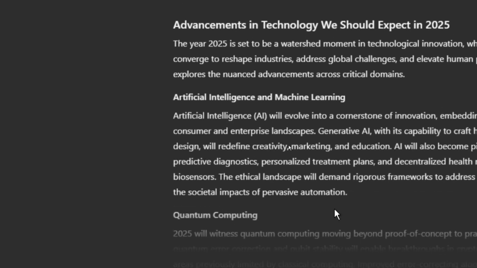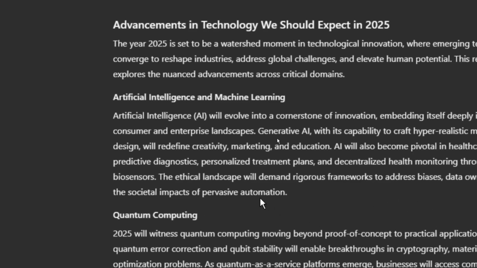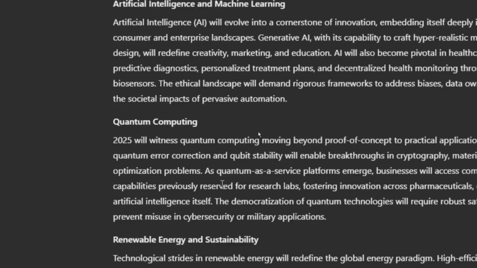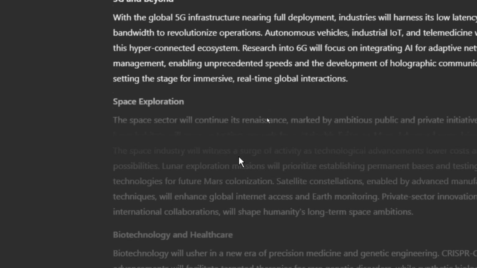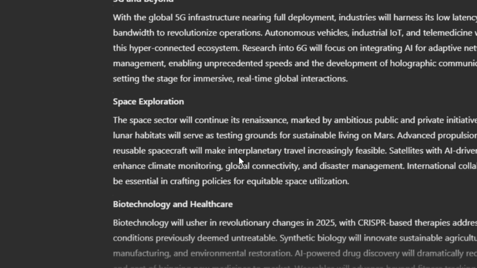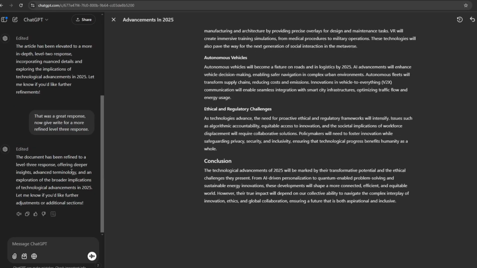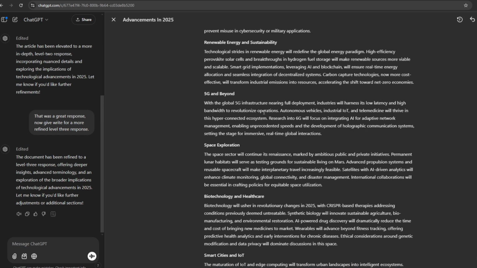And here we go. Give a close look at the previous response and the current response. And it is done. Now, if you look at the response, the document has been refined to a level 3 response, offering deeper insights, advanced terminology, and an exploration of broader implications of technological advancements in 2025. You realize it has dug in.